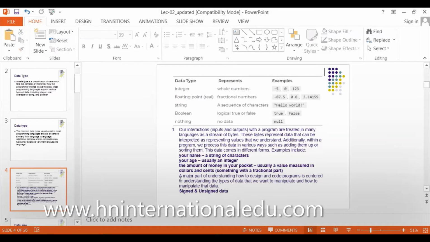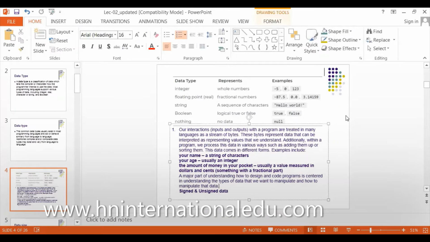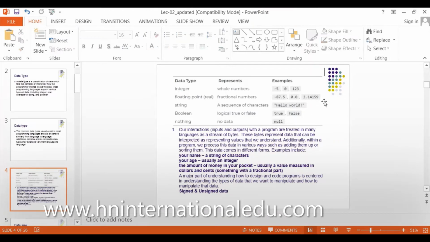Floating point can be any fractional number, any number which has a point. For example, you can see -87.5. It can be -1.2, 1.2, 1.3, 1.001, -1.001. Here he has written 0.0. It can also be written 0.0, which means 0. 3.141159 is also a decimal number and it's a float data type.